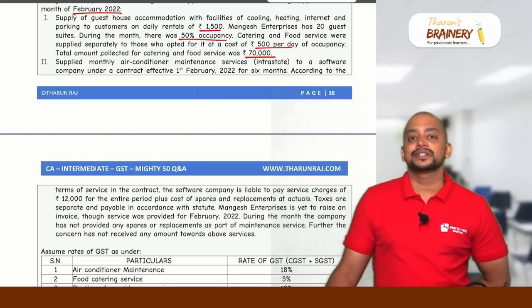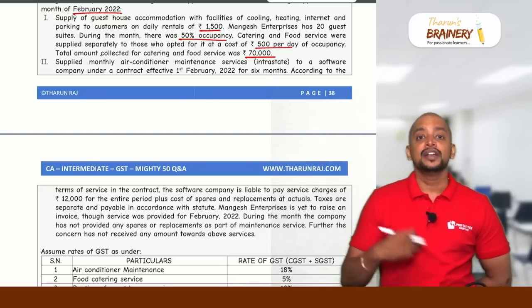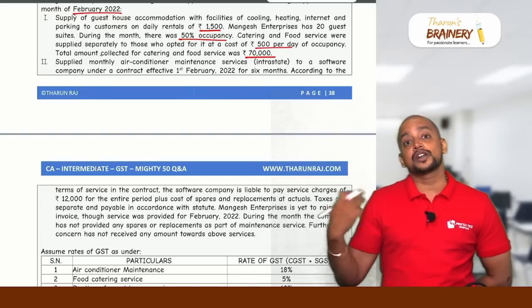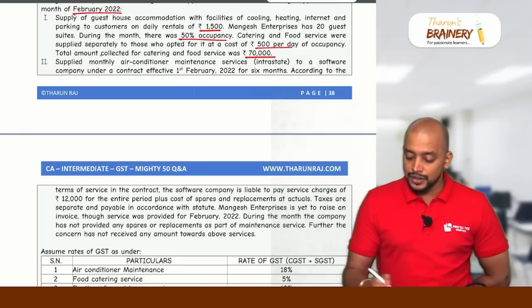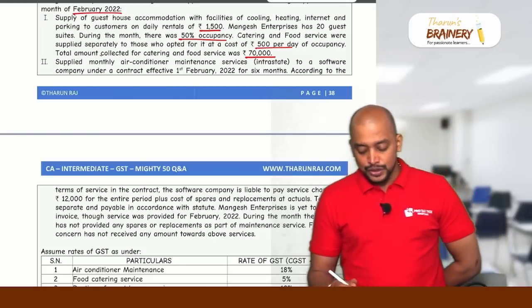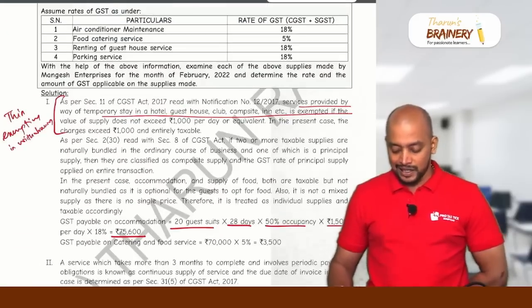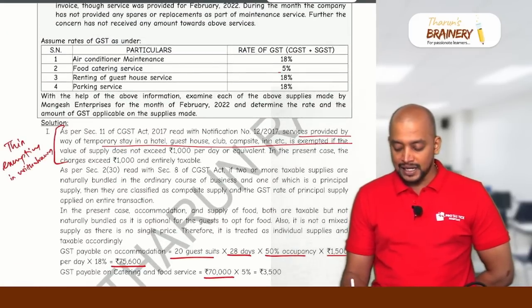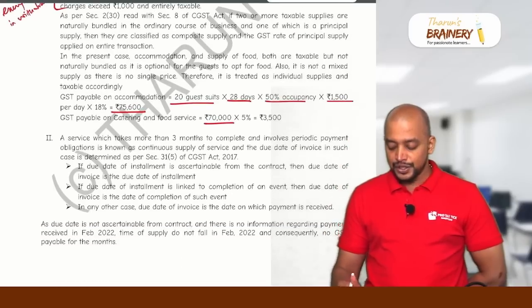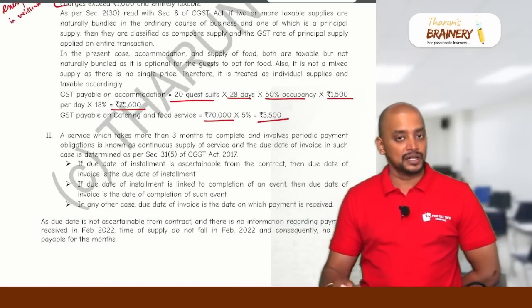Now, this catering and food were supplied separately for those who opted, which means it is not composite supply. Why is it not composite supply? So this will be separate for those who opted. Even it is not mixed supply because there is no single price. So this will be taxable separately. So total 70,000 was collected. So that 70,000 will be taxable at what rate? For food catering, the rate of GST is 5%. So into 5%, 3,500 will be taken.